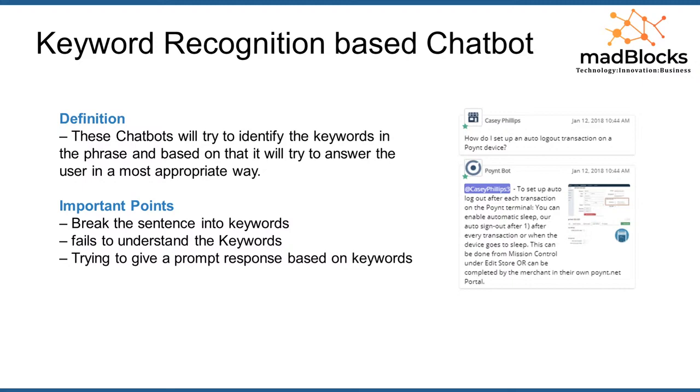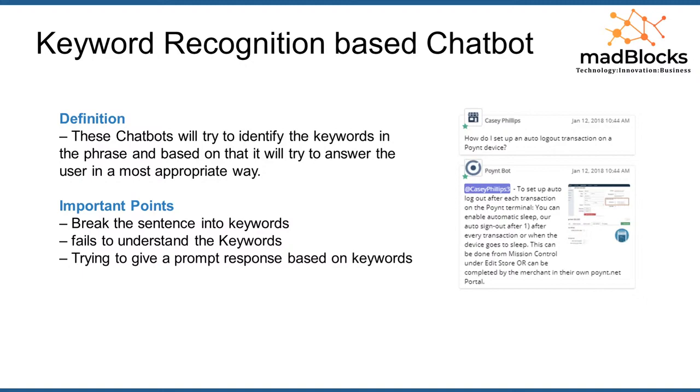Here it breaks the sentence into different keywords and tries to identify what is the noun, what is the verb, what is the pronoun, because a little machine learning algorithm comes into place. Using that algorithm, it identifies the keywords and starts answering the user.